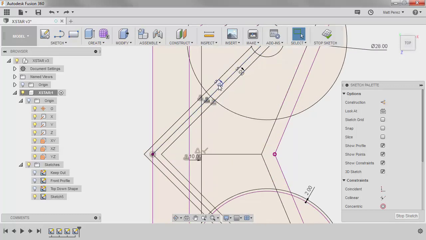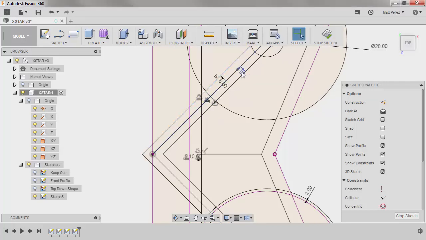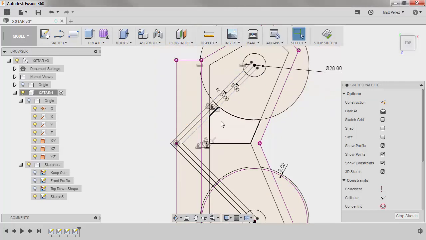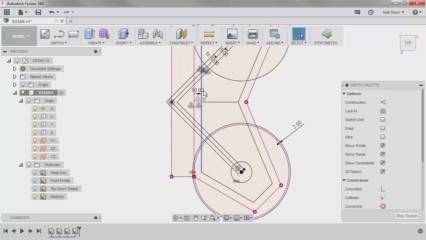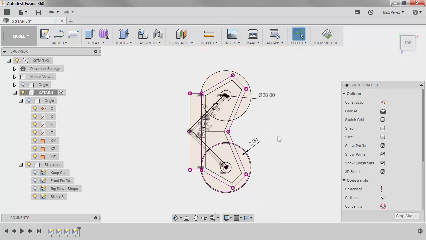Now one thing I also like to do is I'm going to take this number here and I'm just going to click on this one and say OK. So that way the offset is controlled completely by this one here. So if I change this offset to 6, it'll change the other one as well. So a very easy way for us to make sure that we keep those dimensions in check. We can also do that with this 10 millimeter and just say that this 5 is half of the 10 if you want. So there are various ways that we can do this.